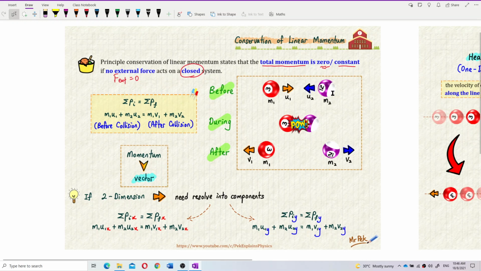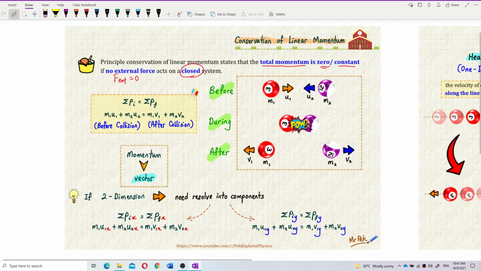This happens before collision: ball 1 is mass 1, ball 2 is mass 2. Before collision, M1 has velocity U1, M2 has velocity U2, and they collide. After that, mass 1 has final velocity V1, and M2 has final velocity V2.